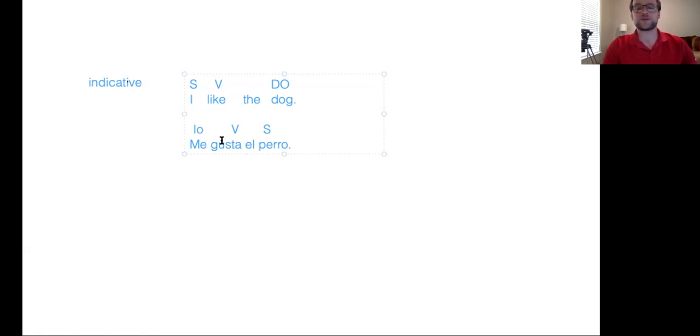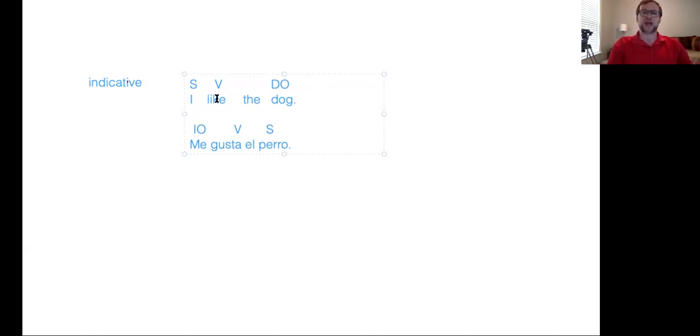And that's because we're using an indirect object here because the indirect object answers to whom or for whom an action is done, right? So the dog pleases who? Who is it being done for? Me, right? The dog is pleasing to me. So the verb is conjugated on the subject, yes, but usually on the thing that we would consider the direct object in our syntax in English, right?